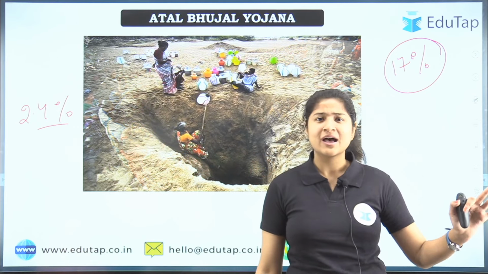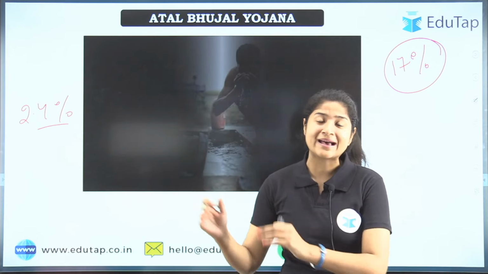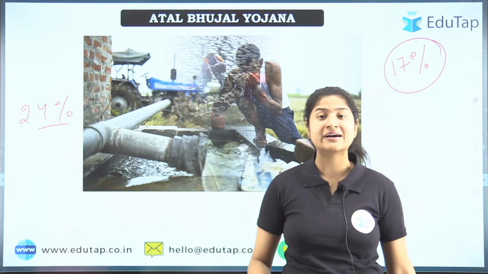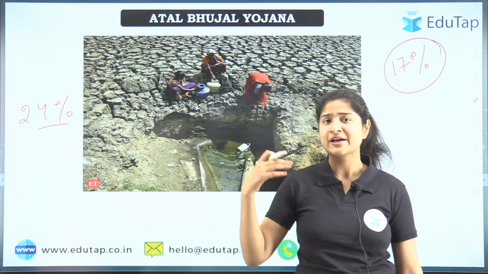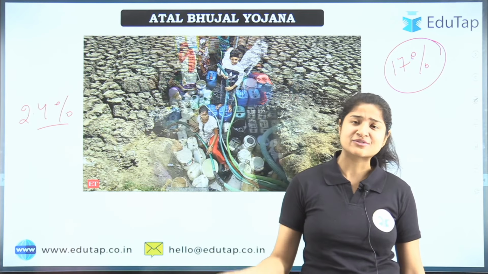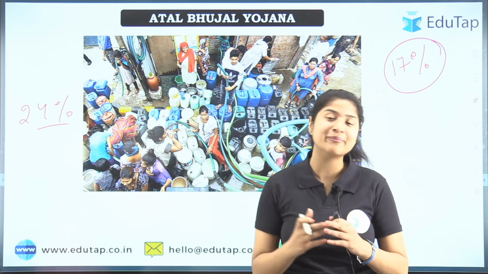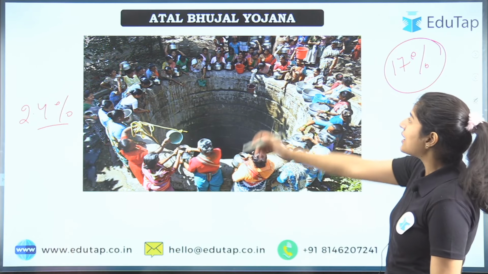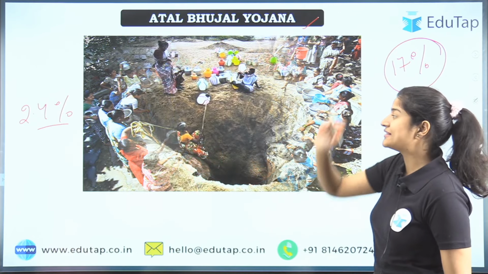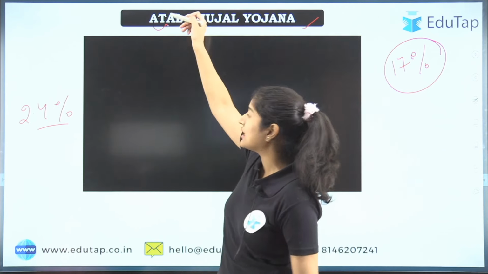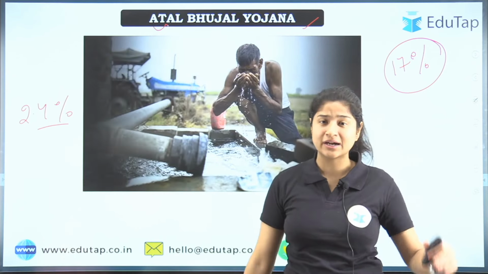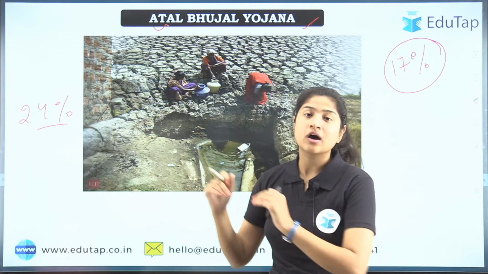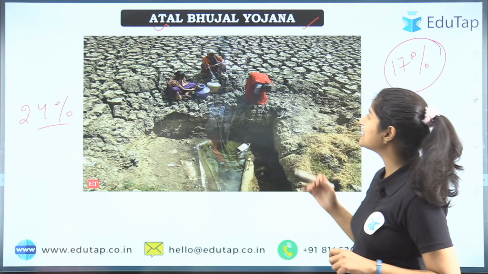And not only the farmers, we people living in urban areas are also exploiting groundwater, because there is of course a scarcity of water in urban areas, and that is why we have now made bore wells at home and extract groundwater. So much stress has developed that people are literally dying for water, and that is why this scheme, ATAL Bhujal Yojana, was launched. The government decided to dedicate this scheme to Atal Bihari Vajpayee, our former Prime Minister, because he was very focused on this issue of water scarcity.